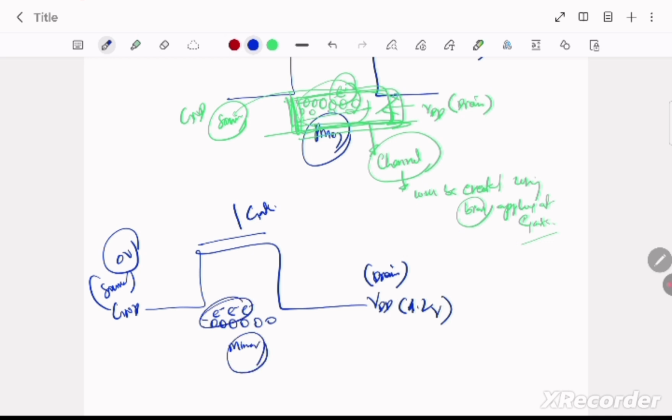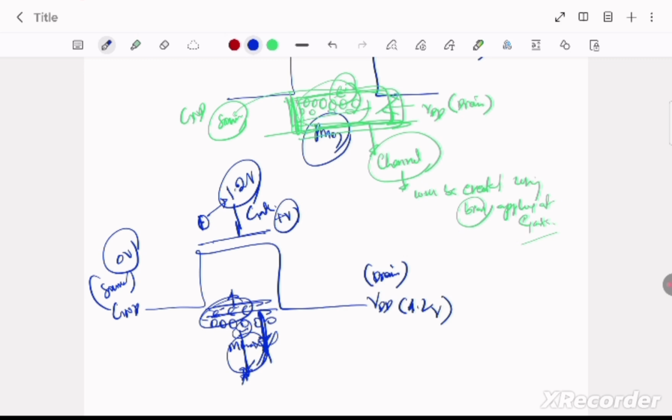So we apply a positive voltage here, let us suppose from 0 we are going towards 1.2 volt, and when we apply the positive voltage here, what happens, these holes will be reflected, means the electrons will be attracted more towards the gate, and these holes will be moved down, means they will not get the attractive force.